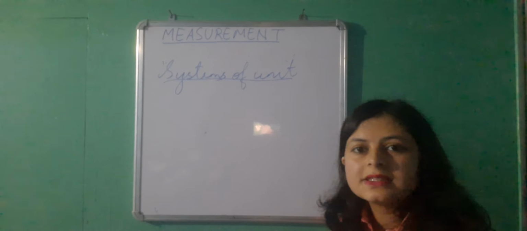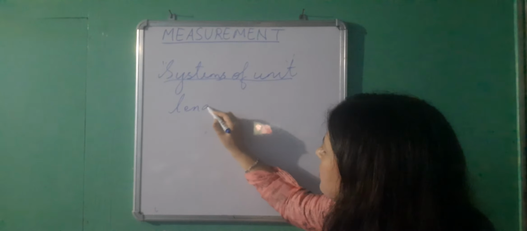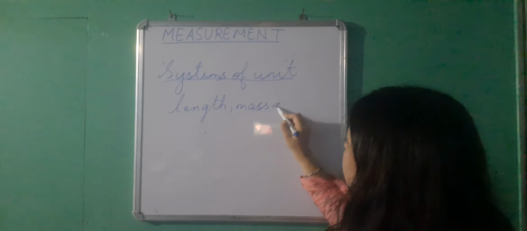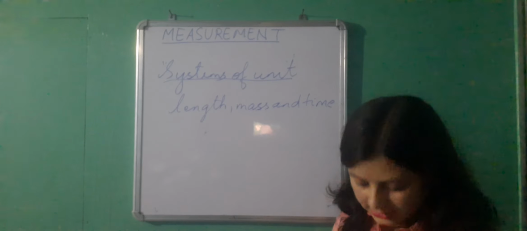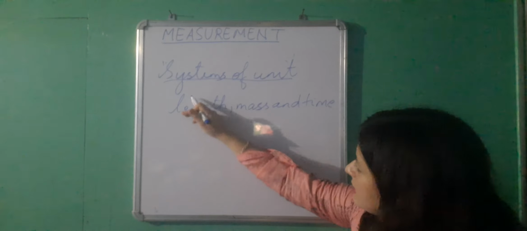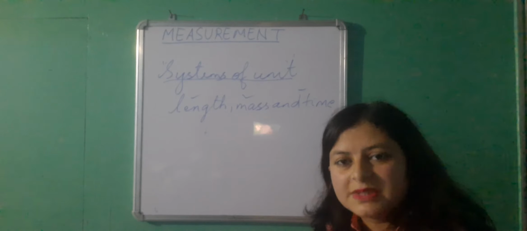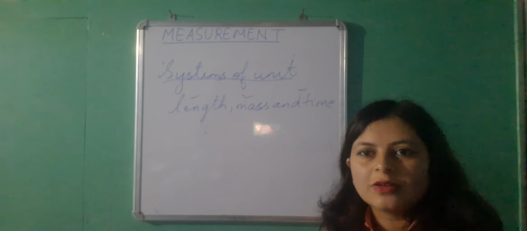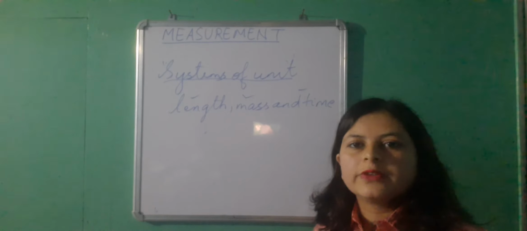In mechanics, length, mass and time are considered to be the 3 fundamental physical quantities. Now for the units of these 3 physical quantities, various systems have been used, depending upon the size of these quantities.